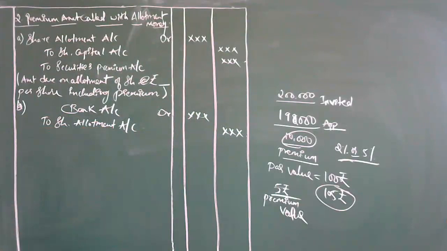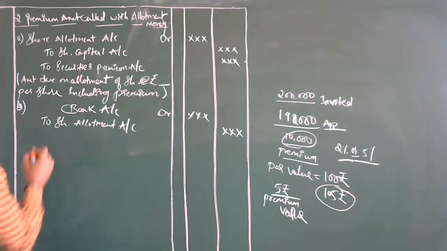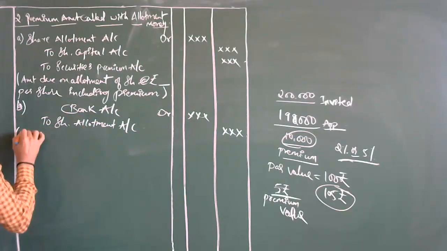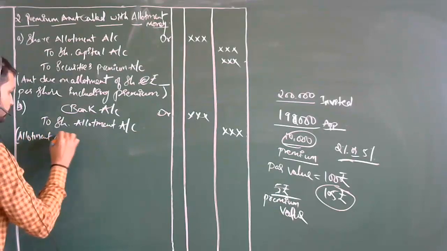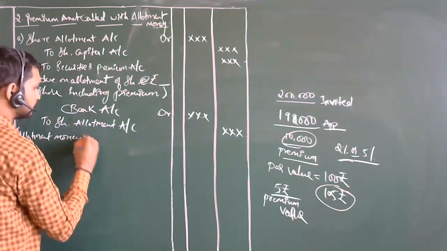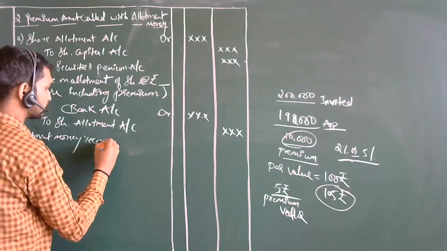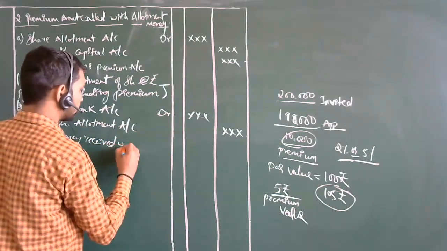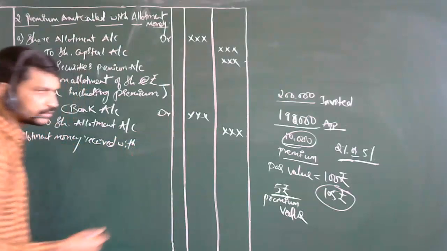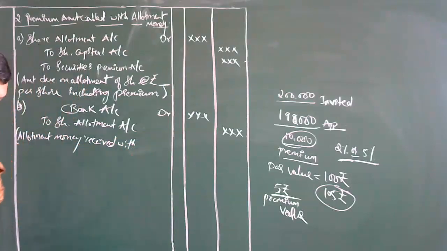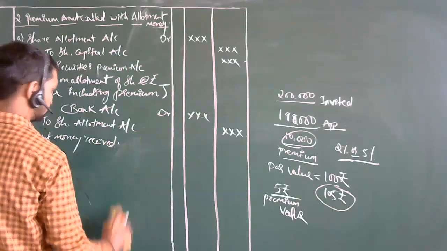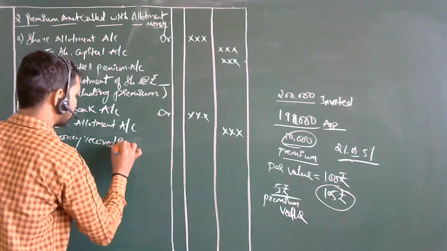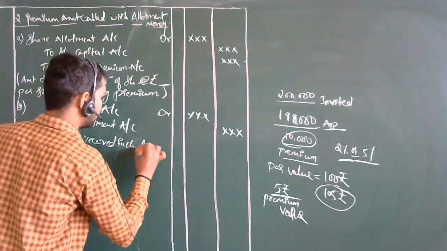So you can say that allotment money received with premium, or you can say received including premium.